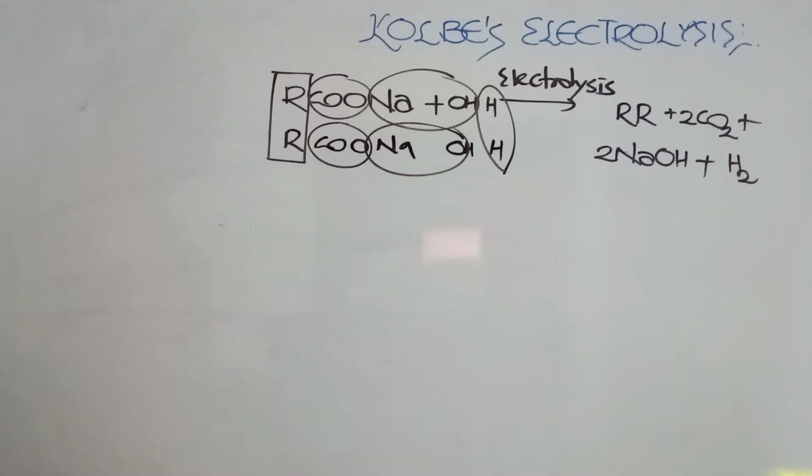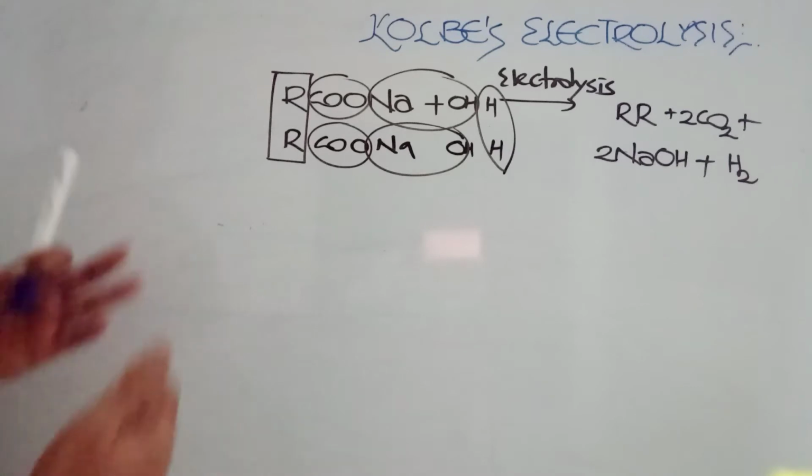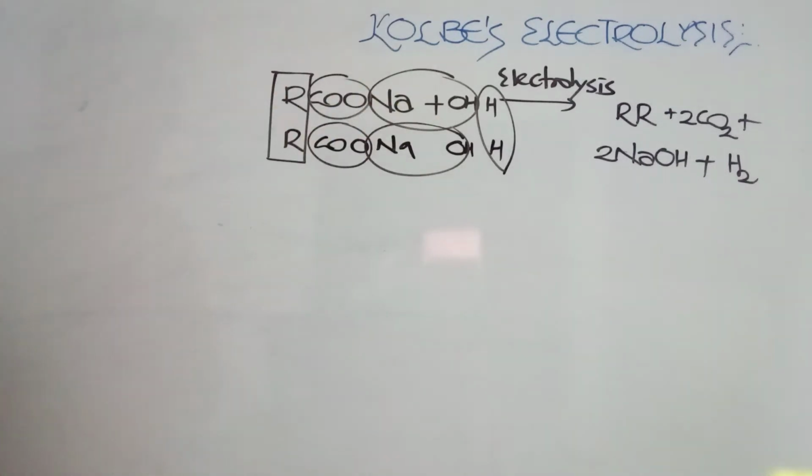Which are formed at cathode, which are formed at anode, that is again one important point. I will explain you all those in the mechanism. The mechanism is special, but not very important. In examination, they can't ask you how the reaction takes place. Generally, they will be asking you the products. But here, surprisingly, some side products are there. Those side products also we need to understand.